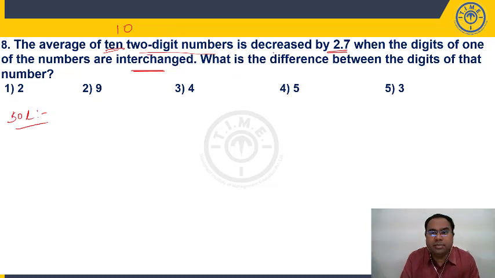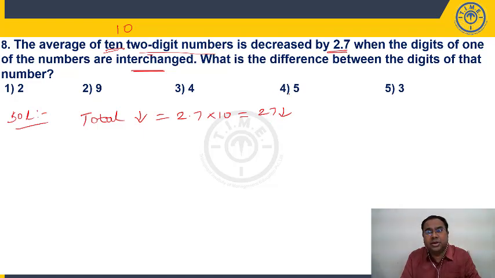The average of 10 two-digit numbers is decreased by 2.7. When the average is decreased by 2.7, how much is the total decrease? 2.7 average into the total, 10 numbers are there, so 2.7 into 10, total decrease is 27. When is this total decreasing by 27? When the digits of one of the numbers are interchanged. That means xy is my number, and interchanging the digits means I am taking it as yx.